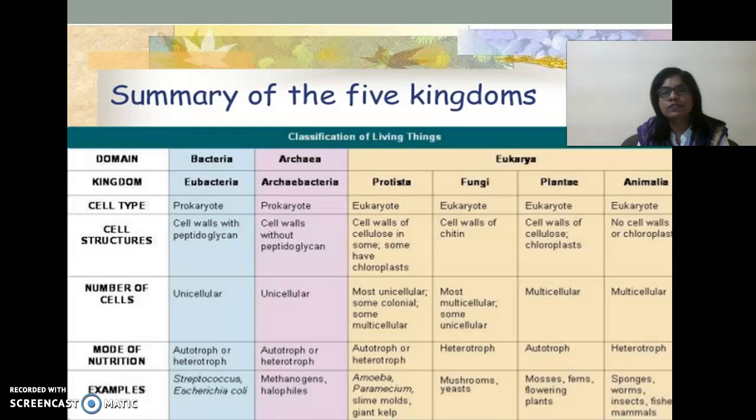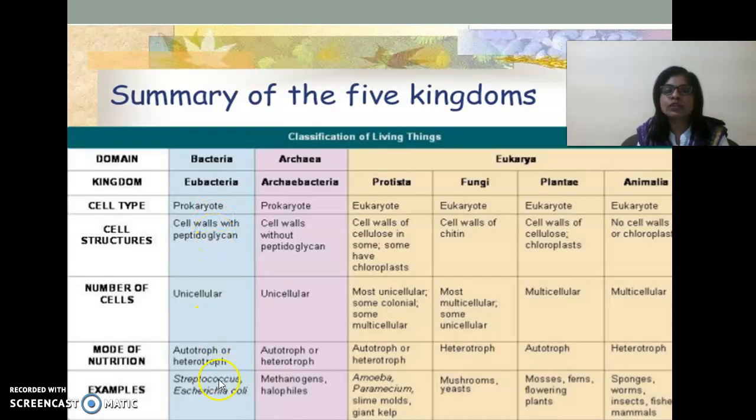Another example of natural system of classification is the five kingdom system of classification put forth by R.H. Whittaker. In the five kingdom system of classification, Monera are further subcategorized into two: Archaebacteria and Eubacteria. Eubacteria have a prokaryotic cell wall with peptidoglycan.